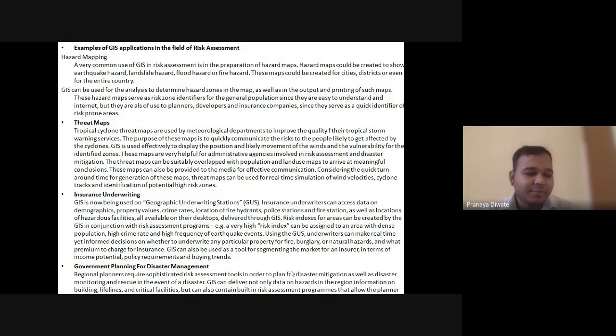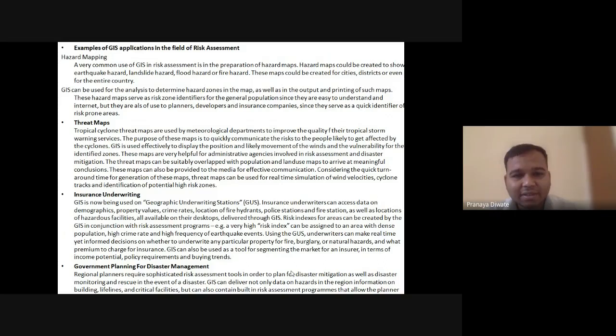So you make a threat map. What is the threat map? The tropical cyclone threat map is used by the meteorological department to improve the quality of their tropical storm warning system. The purpose of this map is to quickly communicate the risk to the people likely to get affected by the cyclone.